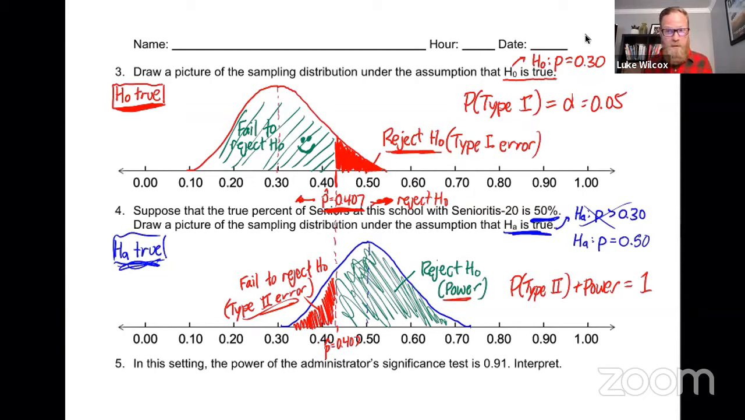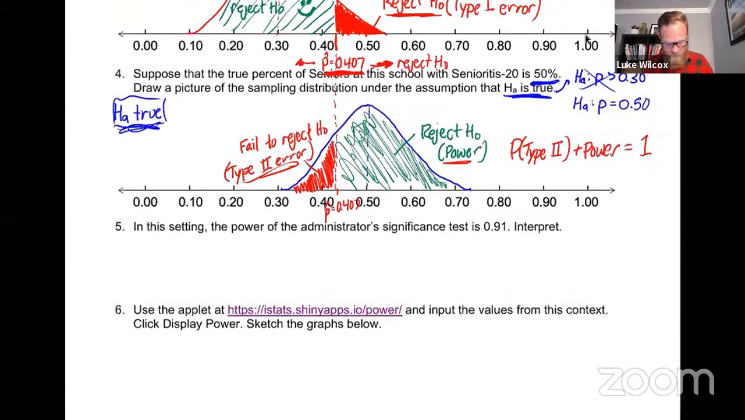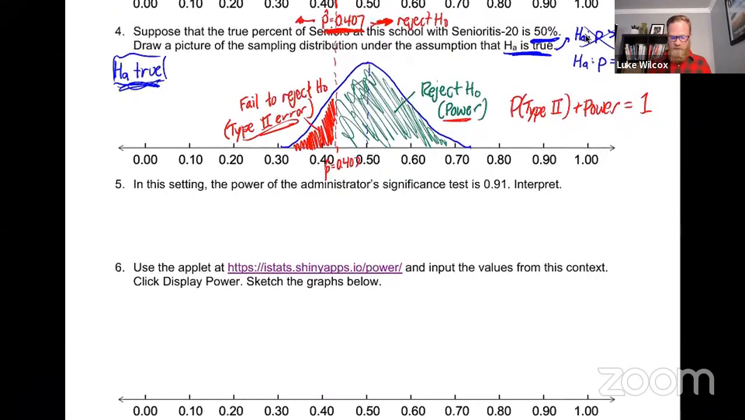Okay, so let's talk about this idea of power, that green region that we see there, which is a good decision when the alternative is true. So in this setting, the power of the administrator's significance test is 0.91, interpret. Okay, so for power, we know that the alternative is true, and we've made the correct decision here, which is to reject the null hypothesis. And we know that's going to happen 91% of the time.